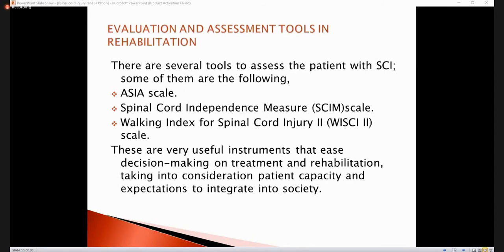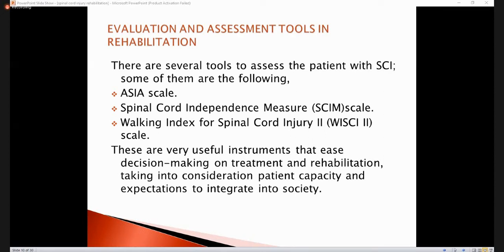Now, this is just a brief overview, because I'm sure that you guys have already gone through in detail about the spinal cord injury and the spinal cord. So let's talk about the rehabilitation. When the patient comes for the rehabilitation, there are some tools which we use to evaluate and assess the patient.